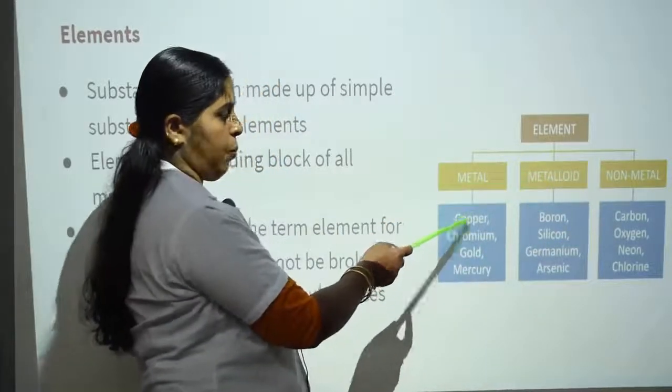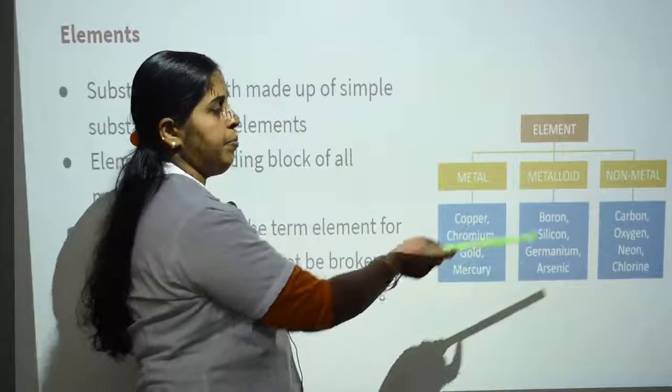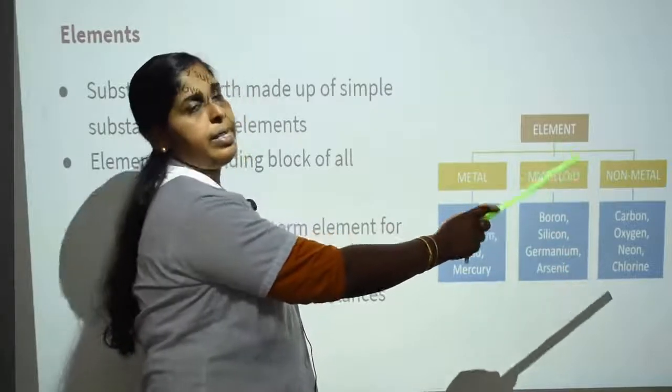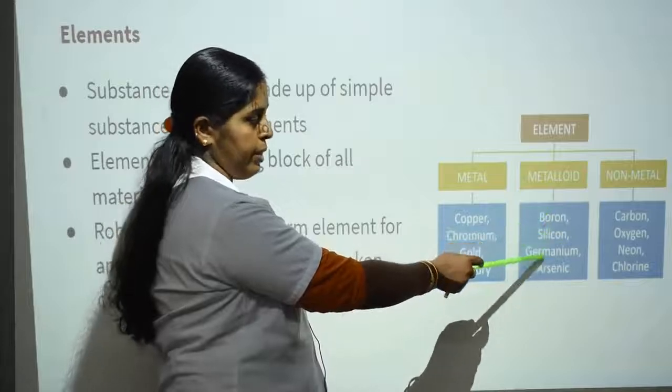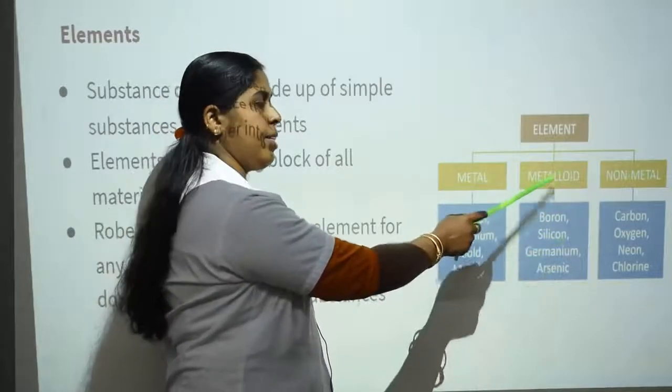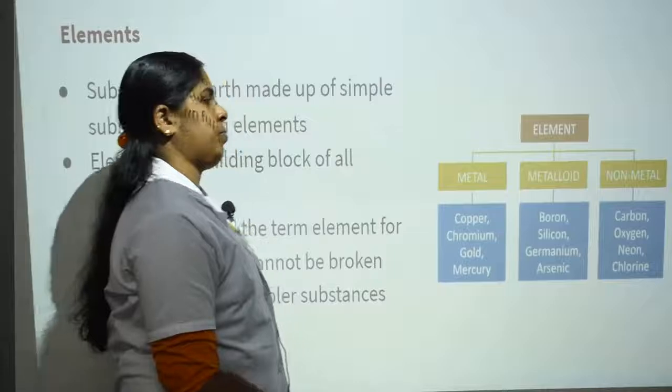Metals, for example: copper, chromium, gold, mercury. Non-metals: carbon, oxygen, nitrogen, hydrogen, etc. Metalloids are boron, silicon, germanium, arsenic. These are known as semiconductors.